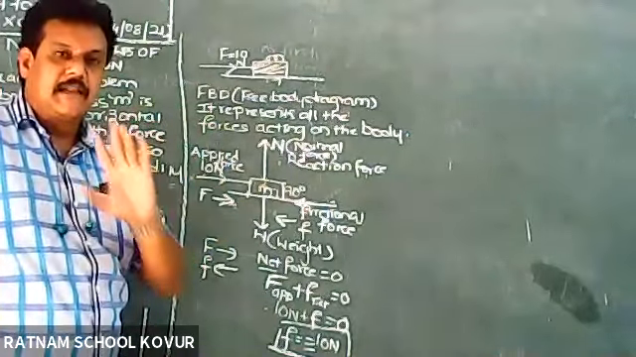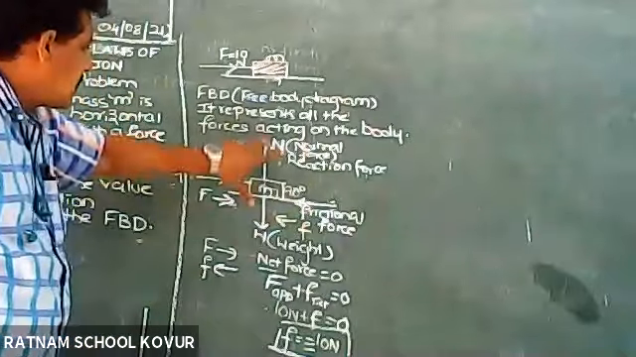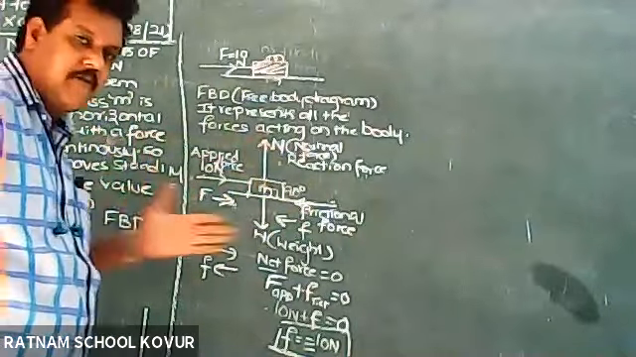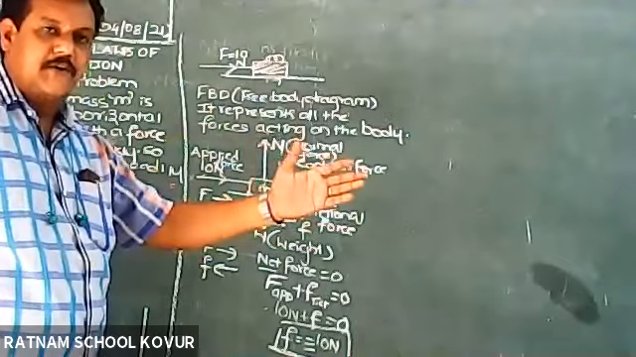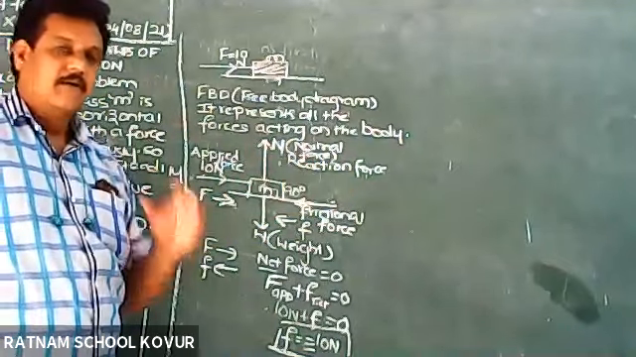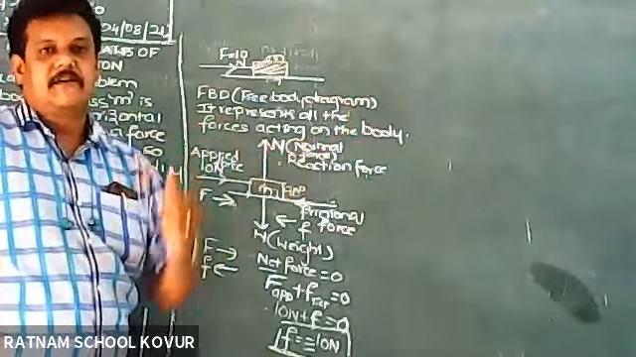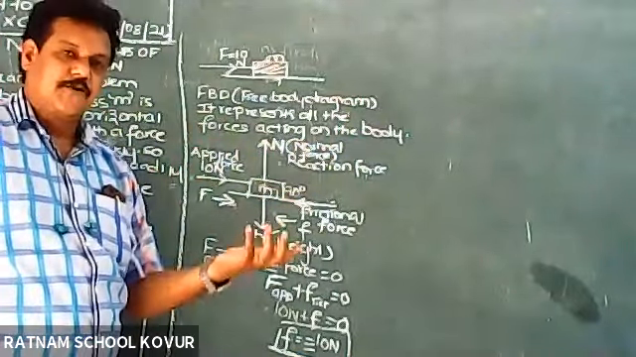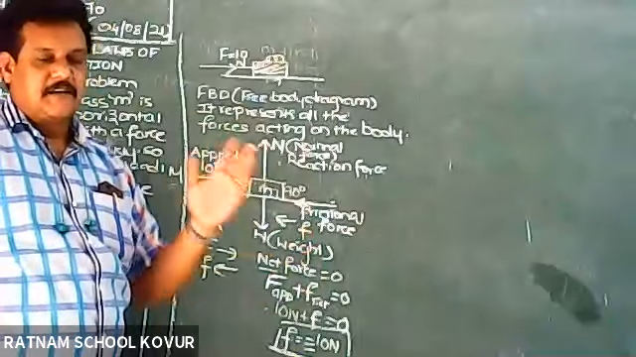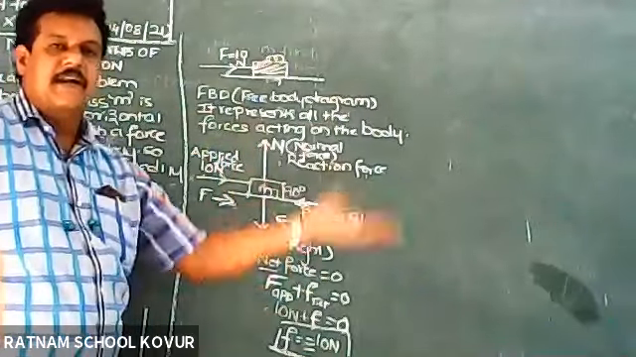Since the object is moving steadily, its net force is 0. So we should not consider these two vertical forces, because the object is moving in the horizontal direction. Only horizontal forces we have to take. What are the horizontal forces? Applied force and backwards frictional force. Applied force, 10 Newton, plus friction is equal to 0. Friction is equal to minus 10 Newton.